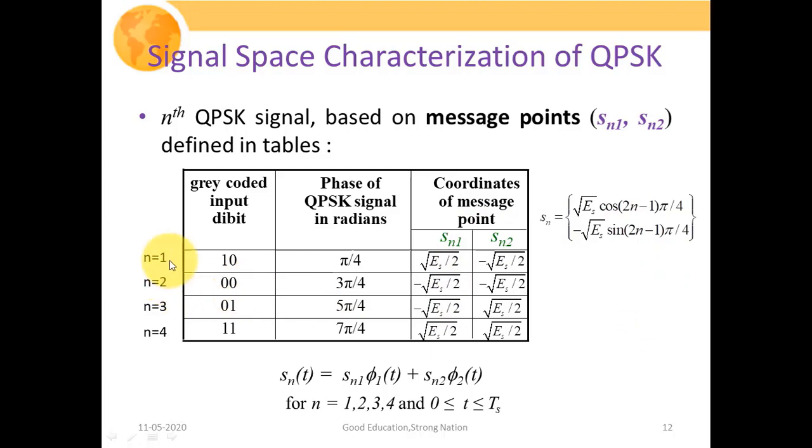For different values of n, we will have different values of bits. For n equal to 1, putting n equal to 1 gives 2 minus 1, so the phase angle is pi by 4.